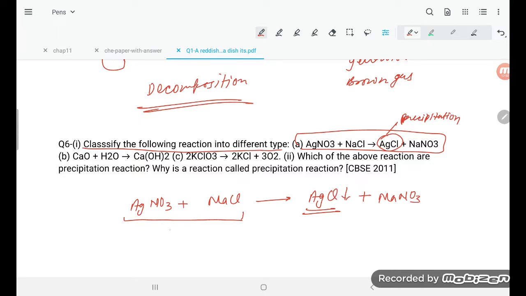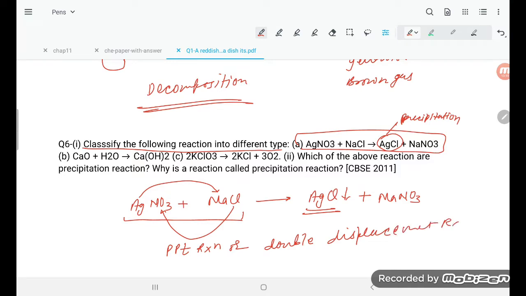A precipitation reaction is also known as a double displacement reaction, because here this is displacing this one and this is displacing this one. They are exchanging positions. So either you say PPT reaction, precipitate reaction, or double displacement reaction. Both are the same. Double displacement reaction, student.